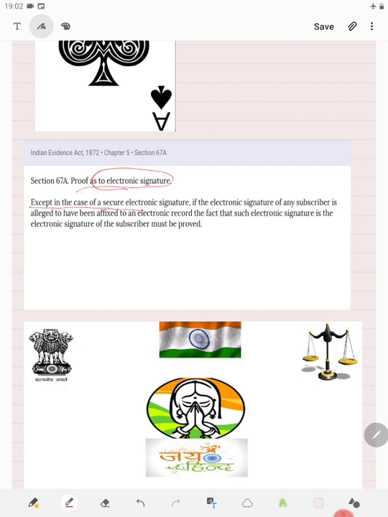Then section 67 also says proof as to electronic signature. Except in case of secure electronic signature, if the electronic signature of any subscriber is alleged to have been affixed to an electronic record, the fact that such electronic signature is the electronic signature of the subscriber must be proved. So in case of electronic signature, it also has to be proved that this electronic signature belongs to that particular person.